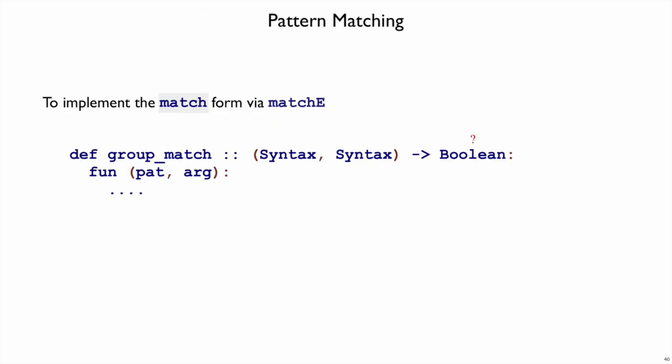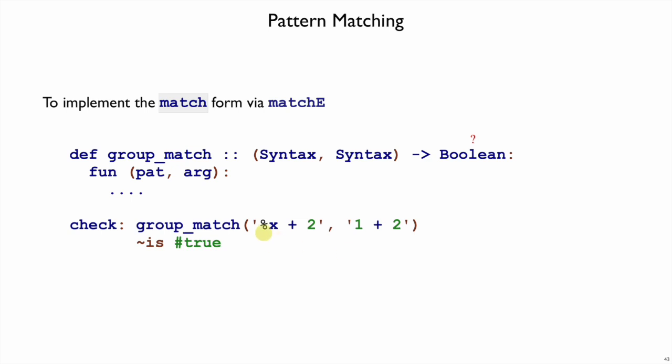But to implement matching on those syntax objects, we're not going to use Shplait matching, we're going to implement it ourselves. So we're going to have a group match function that takes a pattern and an argument, each represented as syntax. And it will tell us whether the group matches or not. For example, if we have 1 plus 2 as the pattern and 1 plus 2 as the argument that we're trying to match against, well, clearly that matches up because 1 plus 2 and 1 plus 2 are the same. 1 plus 2 does not match 1 times 2, though. So our group match will need to walk over these syntax objects and discover that plus is not the same as times and report false.